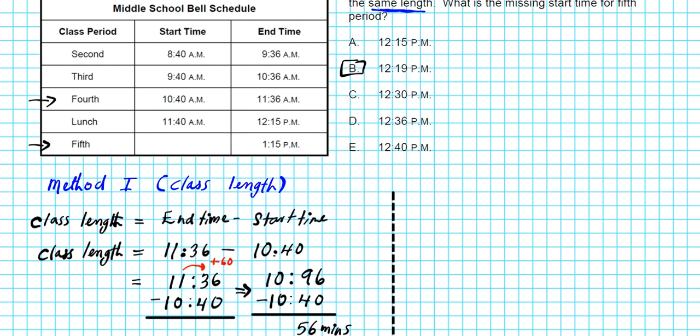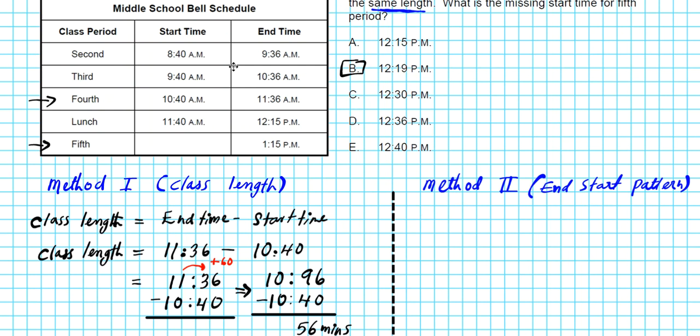Okay, so I'm going to call this method 2, the end-start pattern. I want to advise you to use method 1 as your first method of choice. Although method 2 works, method 1 is much more concrete. You can use method 2 just to verify that your answer is correct.